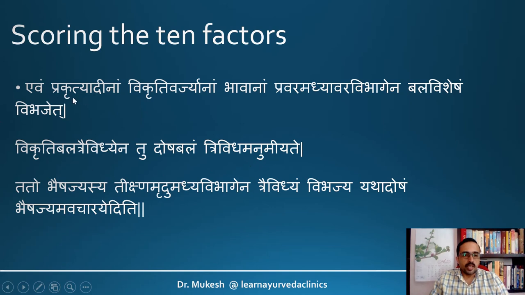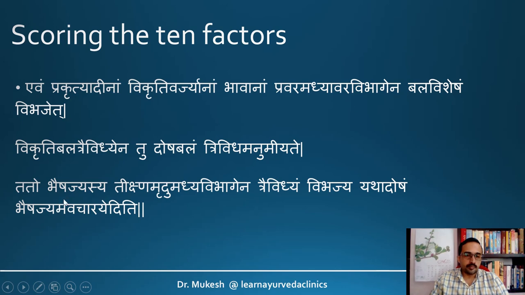That is why Acharya says, evam prakrityadina vikriti varjyanam bhavana pravara madhya avara vibhagena bala vishesham. We have to classify all these factors. After assessing all of them, we classify the individual into pravara, madhyama and avara. So if the patient has Kapha pradhana prakriti, then he is of pravara prakriti. If the patient has almost all the sara lakshanas, all the independent saras as pravara, then overall the sara status is pravara.